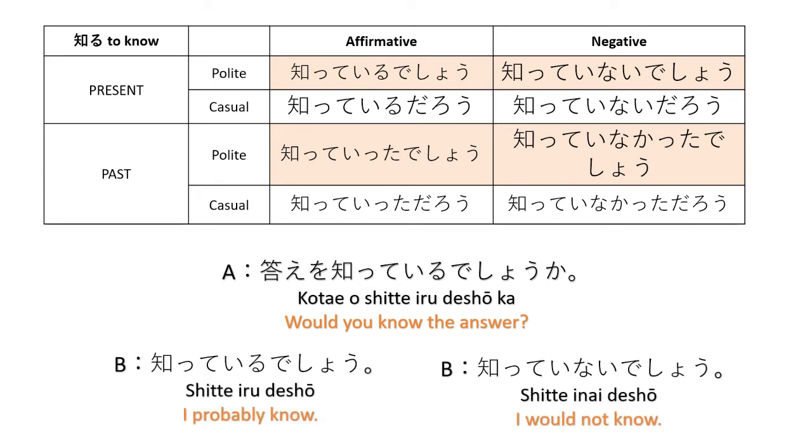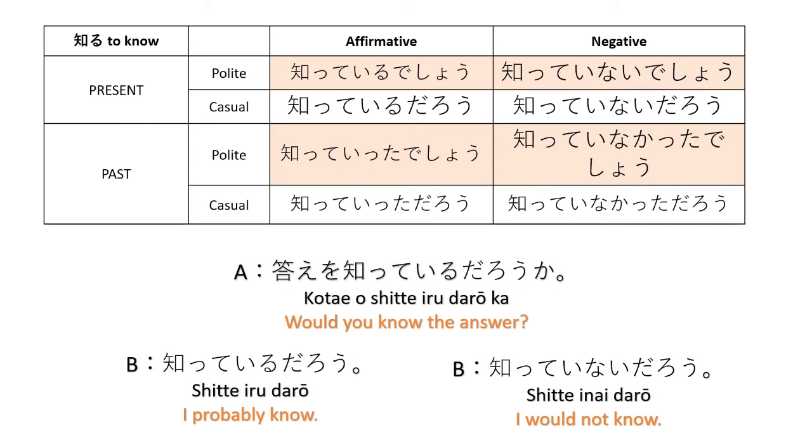The answers could be 知っているでしょう. I probably know because I studied, right? Or I would not know. 知っていないでしょう. I would not know because I did not study, or it is too difficult. So 知っているでしょう, I probably know. I think I know. Or 知っていないでしょう, I think I don't know. I would not know. I have no idea. So because you are giving your opinion, those are the probable explanations.